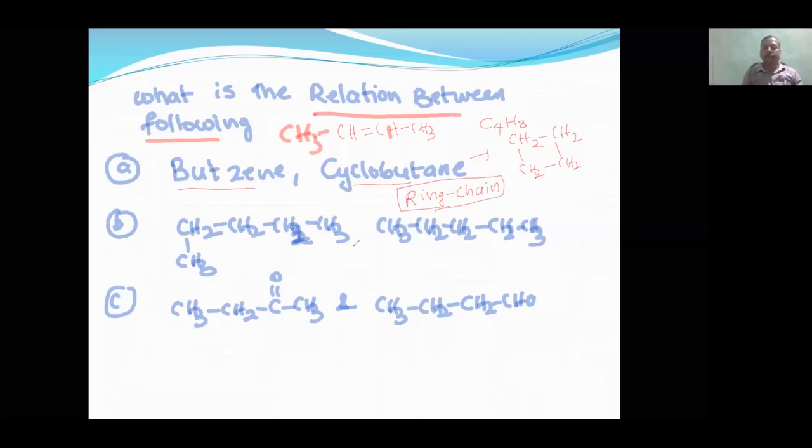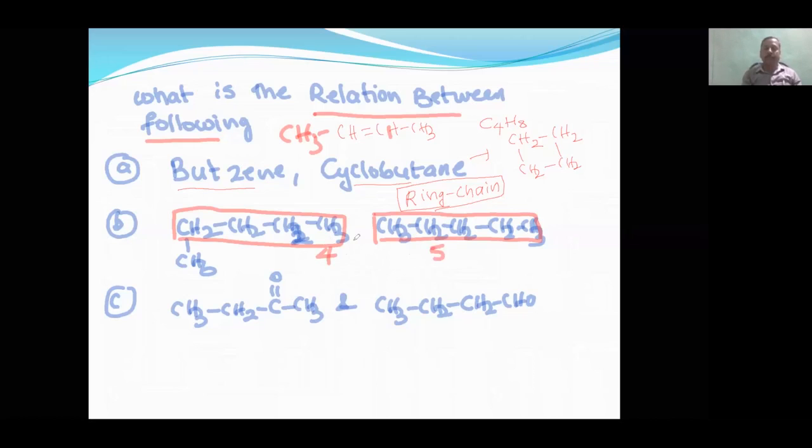Now let's see the next question. Here the structure is given, which isomers are they? Let's see who will give the correct answer. Most of the people gave this as chain isomerism. This is a previous examination question and it got a record number of wrong answers. They thought that here 4 carbons are there, here 5 carbons are there, the skeletal chain is different, therefore it will be chain isomerism.